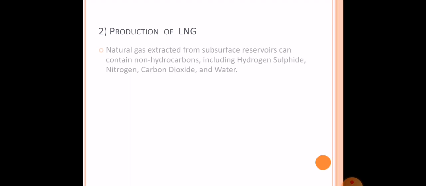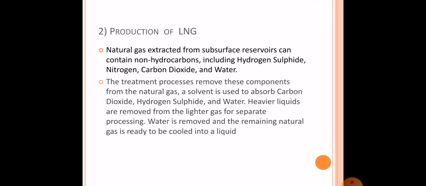Next, production of LNG. Natural gas extracted from the subsurface reservoir can contain non-hydrocarbons such as hydrogen sulfide, water, carbon dioxide, and nitrogen. The treatment process removes these components from the natural gas. Heavier liquids are removed from the lighter gas for separate processing. Water is removed and the remaining natural gas is ready to be cooled into a liquid.